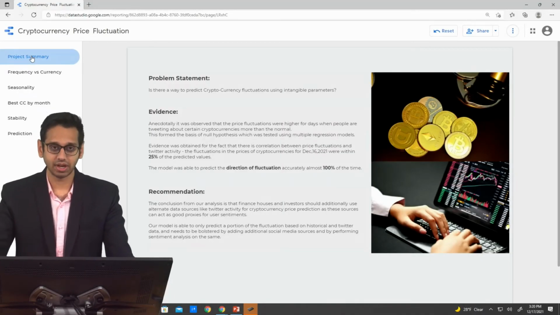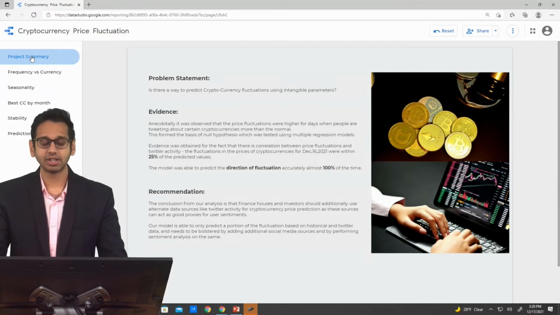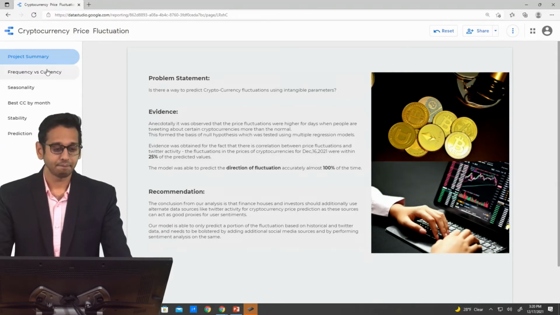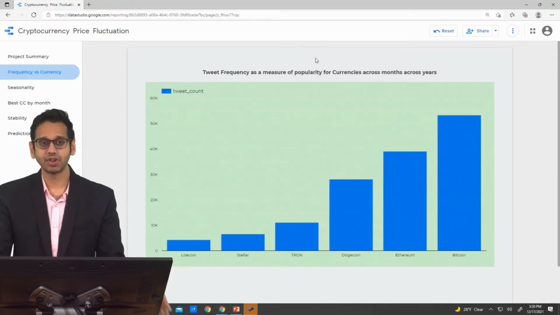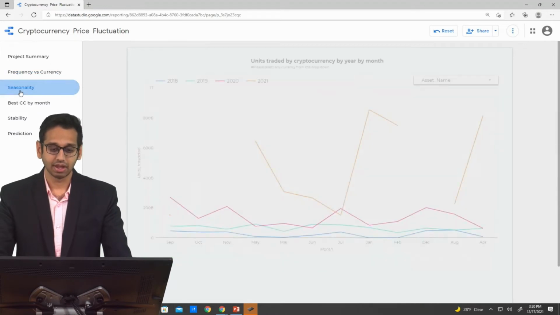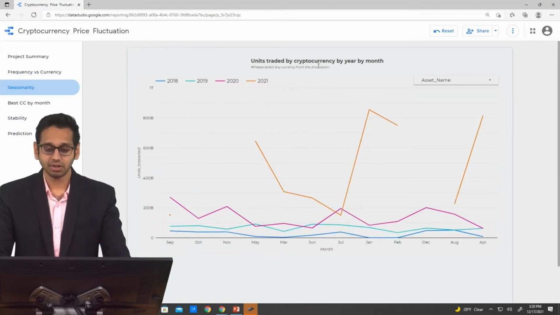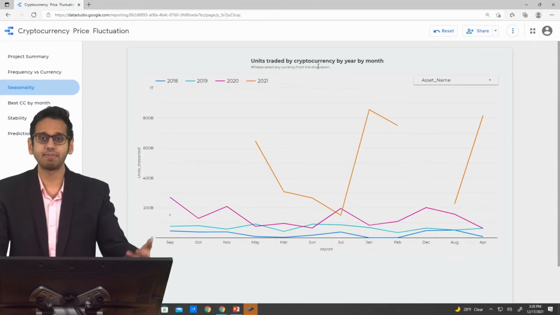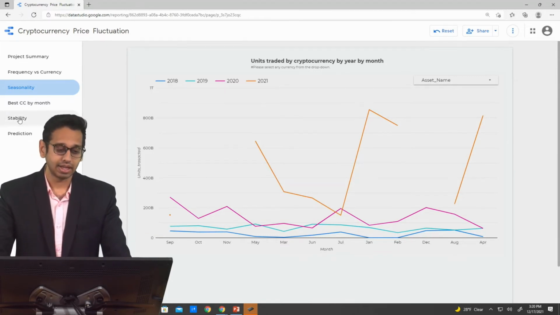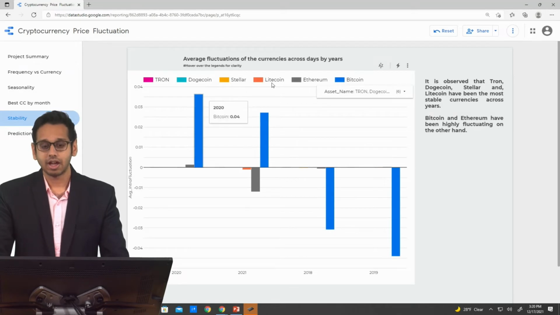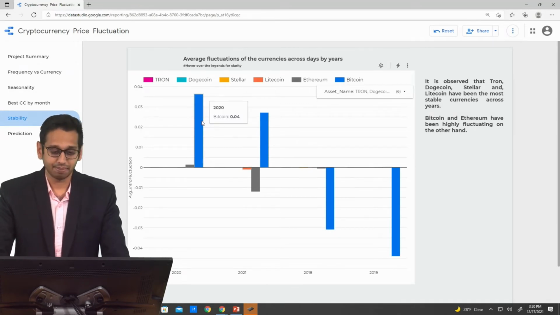Now let's look into the visualization part. First off, we did the exploratory data analysis. In the initial phase, we found out which cryptocurrencies have been the most popular across the years based on the frequency of the tweets that they have got. Then we were able to find out if the currencies have any pattern in the seasons. Then their stability. For example, we see here Bitcoin, which has been the most unstable across the years.